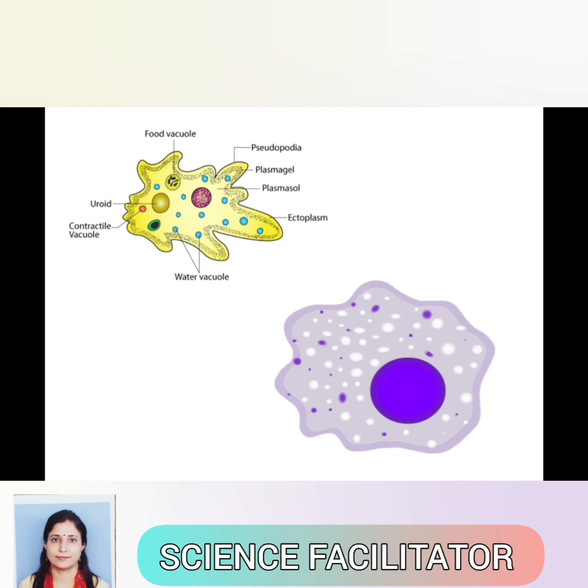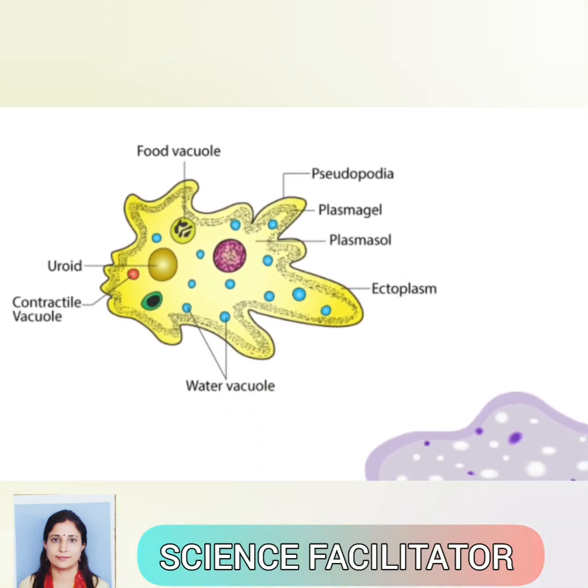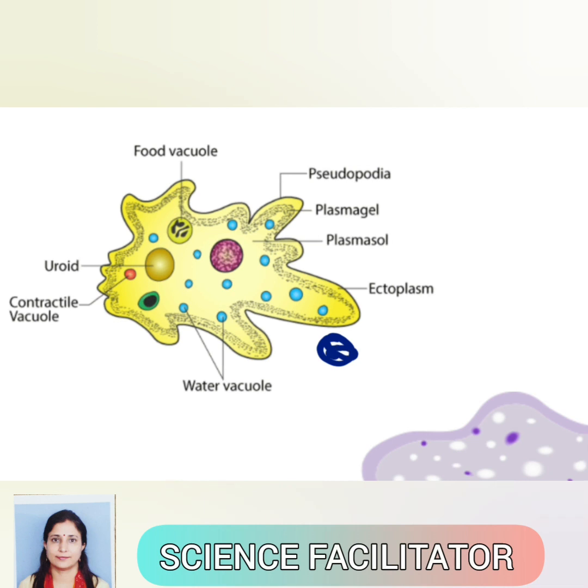Generally, cells have a definite shape, but there are a few cells which can change their shape. For example, amoeba. In case of amoeba, there are small projections of varying length. These projections are known as pseudopodia. These pseudopodia help amoeba in capturing food, in engulfing this food. And these pseudopodia also help in movement, to help the amoeba to move.